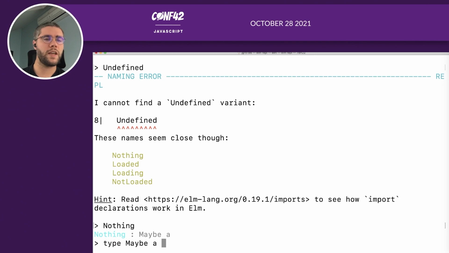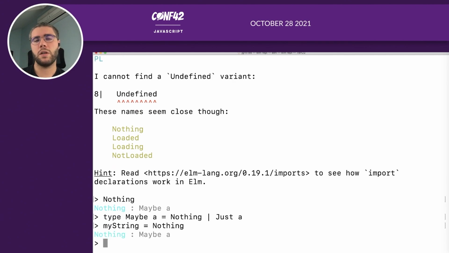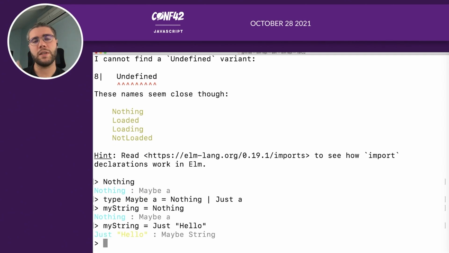So maybe of A is nothing or just something of type A. So for example, you can say my string is nothing, meaning it has no value, or you can say it's just hello. So it contains a value which is hello.